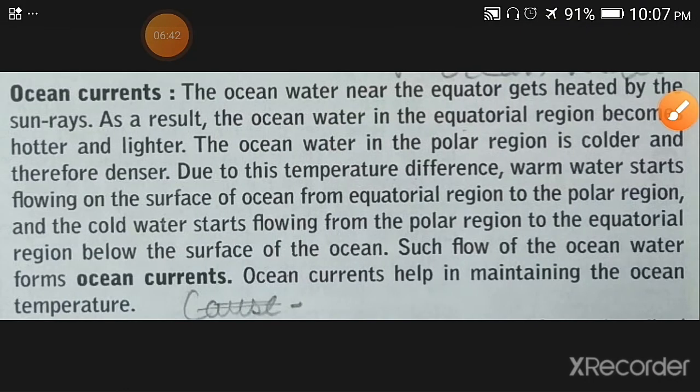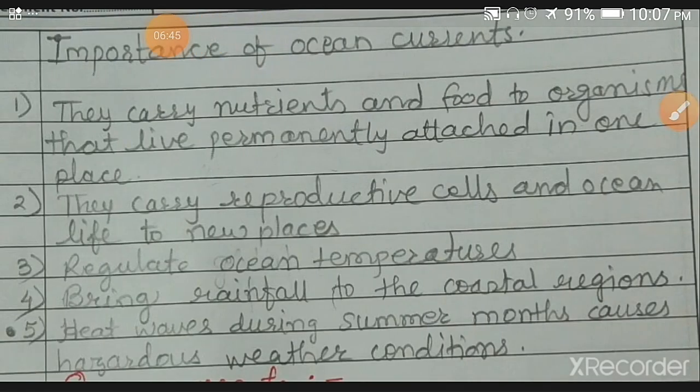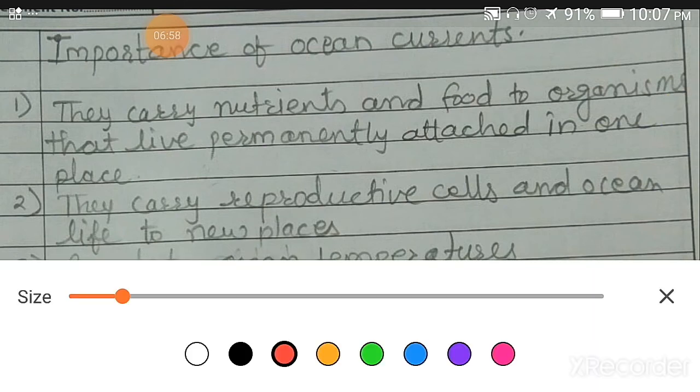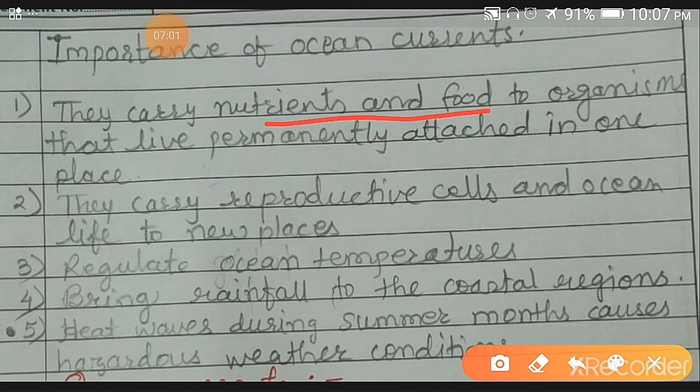Okay, then we have the importance of ocean currents. Now, why are these ocean currents important? See, there are many reasons. Firstly, they carry nutrients and food to the organisms that live permanently attached in one place.